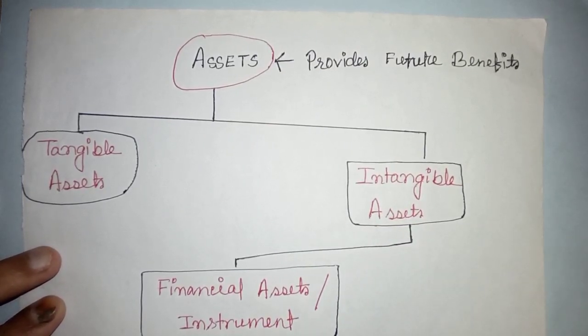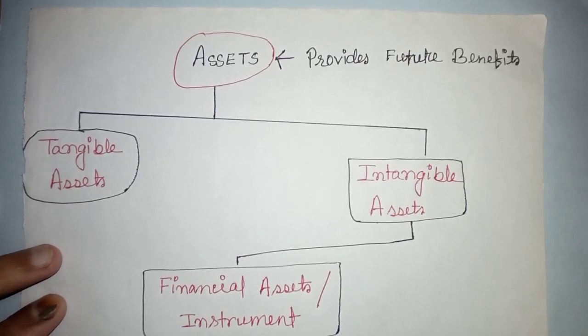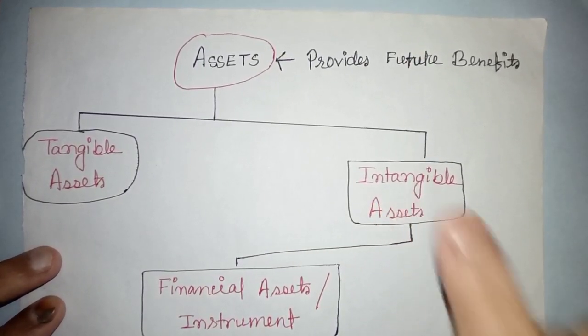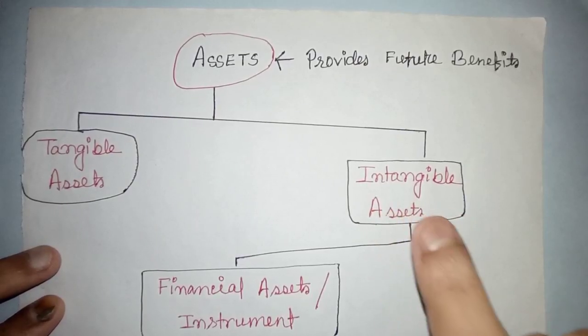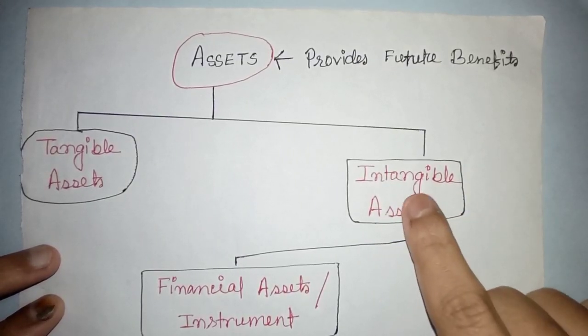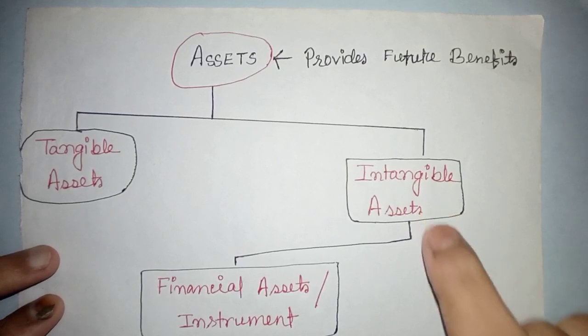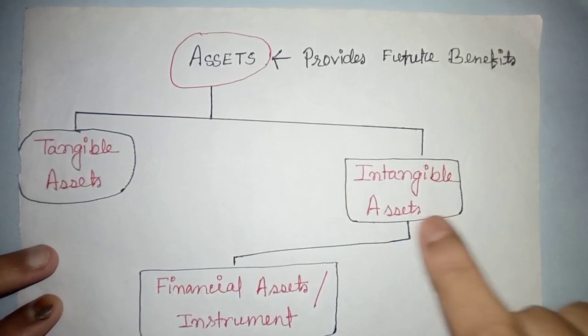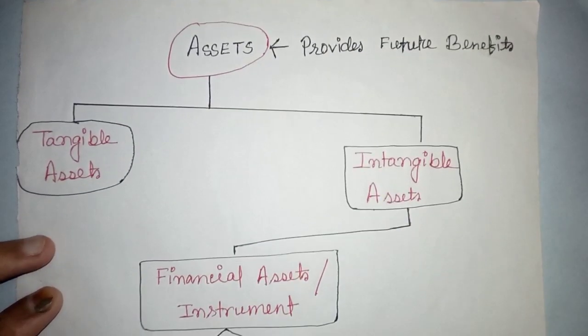Let's say an example, goodwill. Goodwill is basically the reputation of a business. We cannot see or touch goodwill, but it brings a lot of revenue or profit for the corporation. So it is basically an asset, but it cannot be seen and touched. So it is an intangible asset.